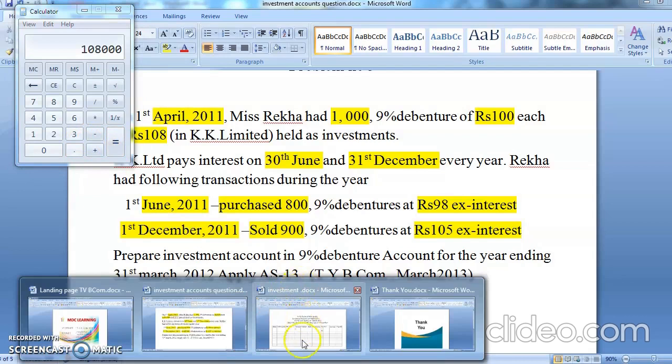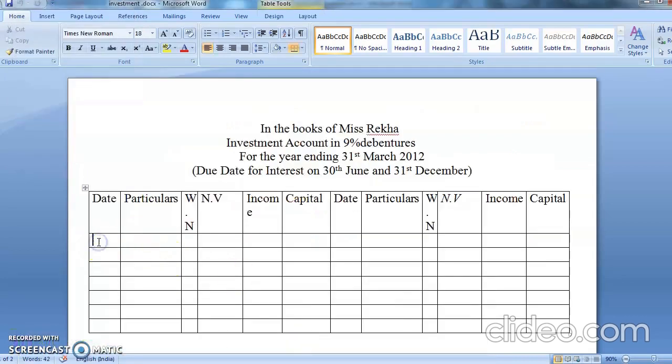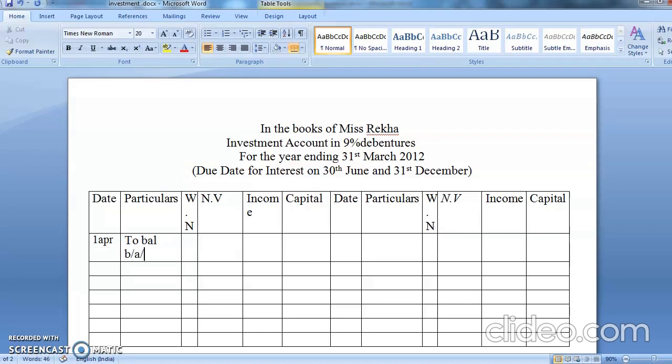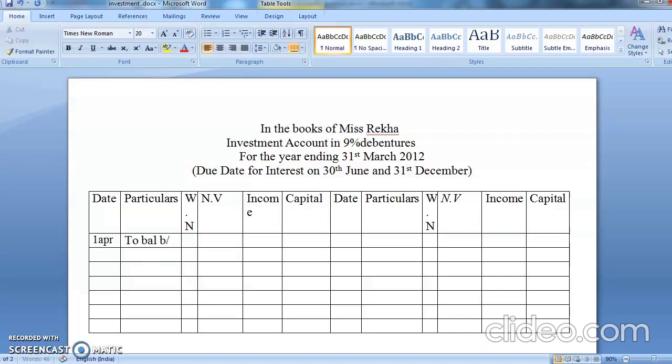Okay students, so you are going to write here 1st April, to balance brought down. Nominal value is 1000 into 100, becomes 1 lakh. Income we will see. Capital is 1 lakh 8,000. See, cost price was 108 and nominal value, face value, was 1 lakh.